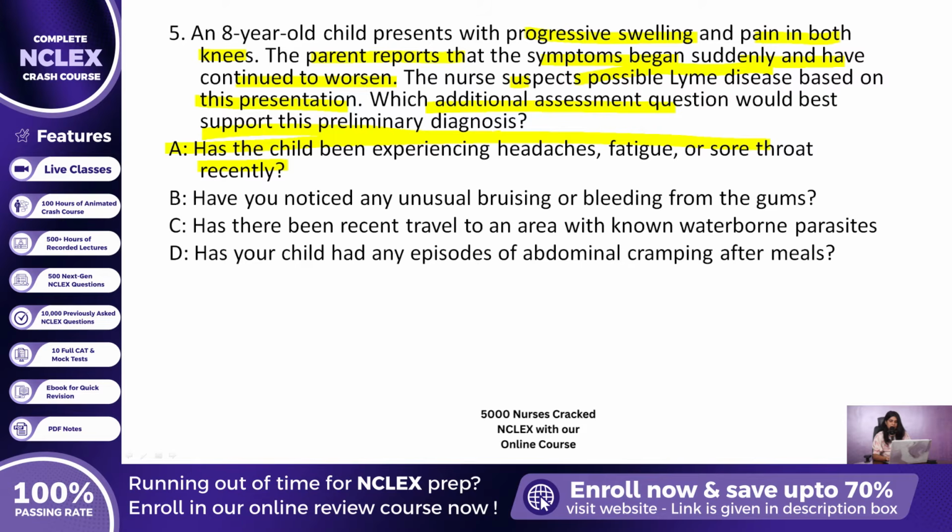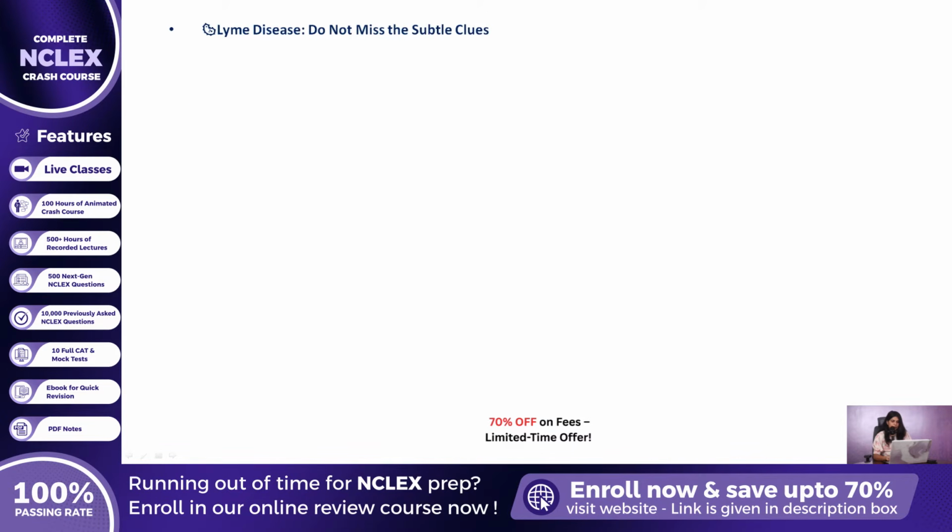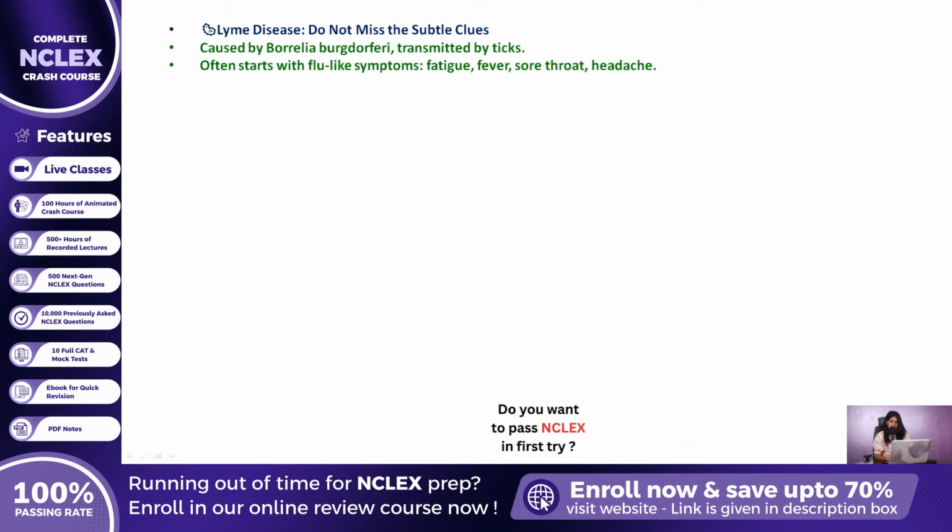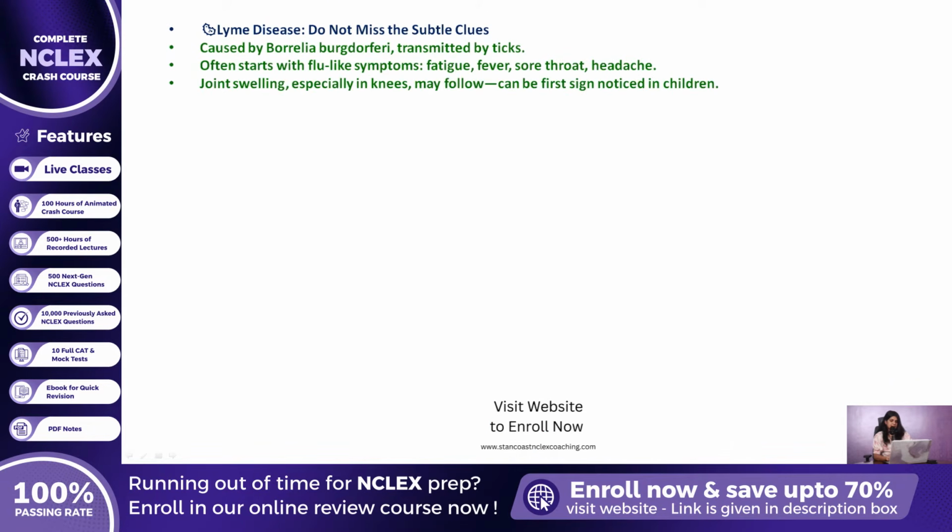Now, let us understand why this question strengthens the diagnostic picture. Lyme disease, which is caused by the bacterium Borrelia burgdorferi and transmitted by ticks, often begins with vague systemic symptoms before progressing to joint involvement. Early signs may include fatigue, malaise, low-grade fever, headache, and sore throat, symptoms that are frequently mistaken for viral infections. These nonspecific manifestations can either accompany or precede joint swelling, especially in weight-bearing joints like the knees.